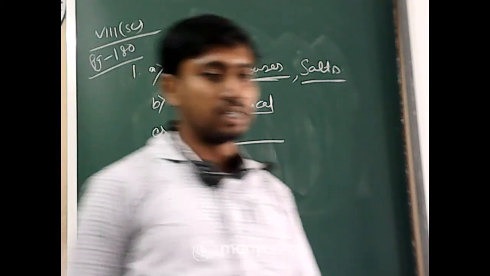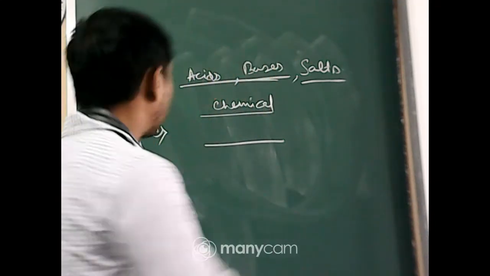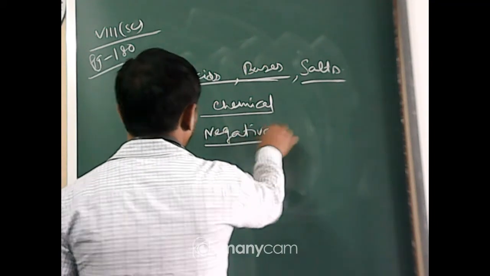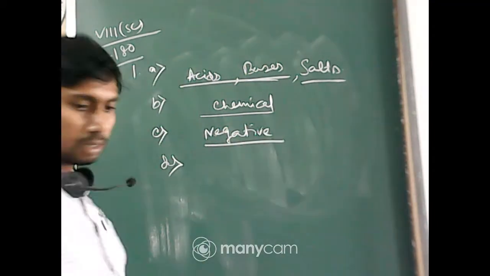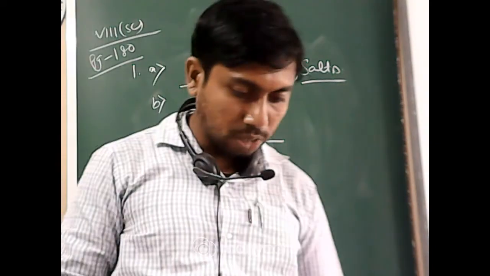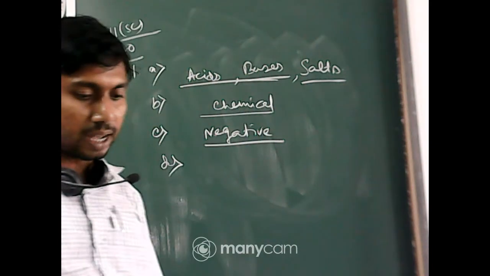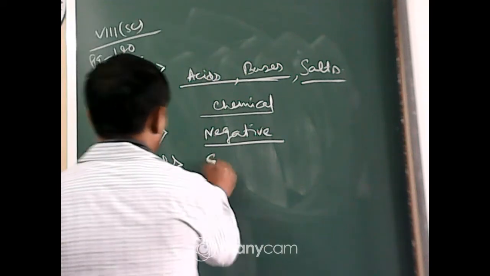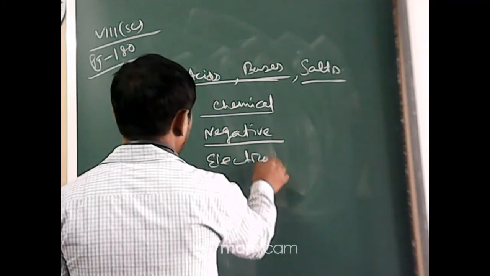Yes, it is negative. Number D: the process of depositing a layer of any desired metal on another material by means of electricity is called electroplating.